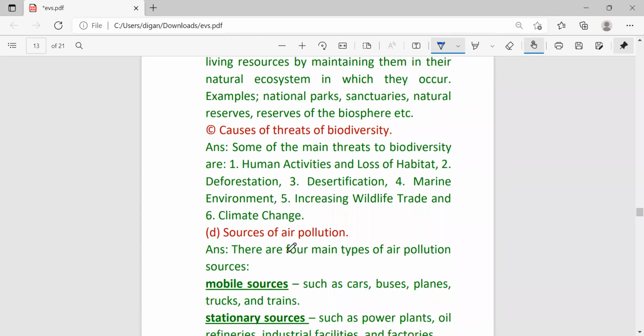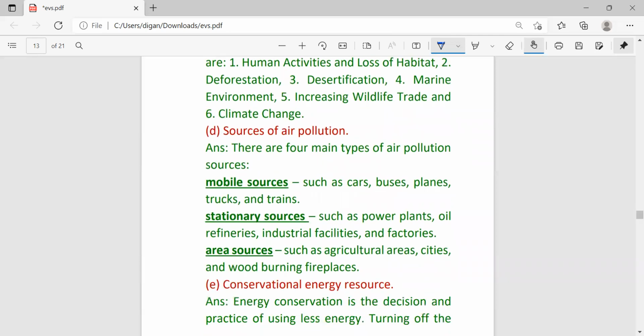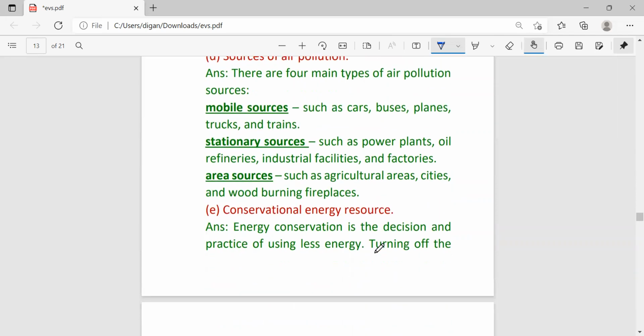Sources of air pollution. There are four main types of air pollution sources. First one is, mainly here I am writing three. That is, first one is mobile sources such as cars, buses, planes, trucks and trains. Stationary sources such as power plants, oil refineries, industrial facilities and factories. Area sources such as agricultural areas, cities and wood burning, fireplaces, etc.